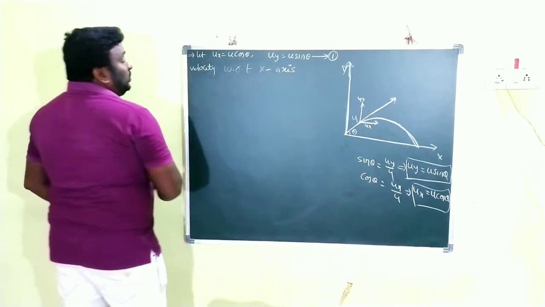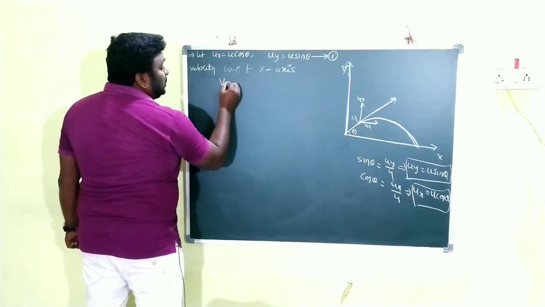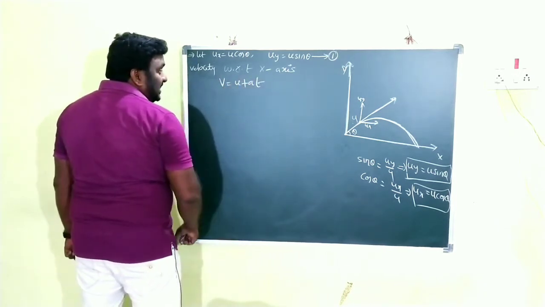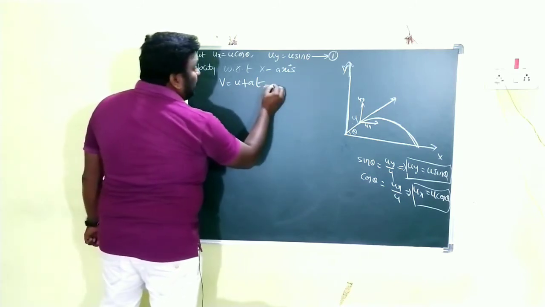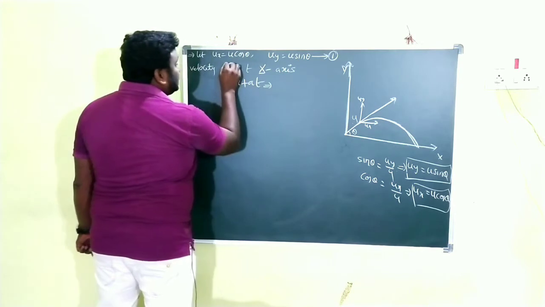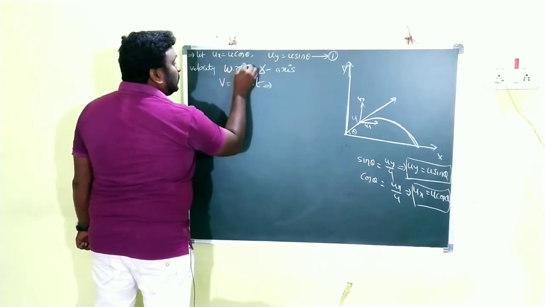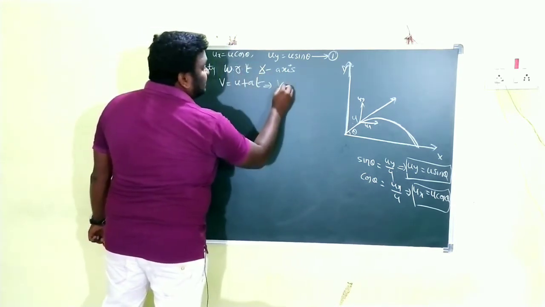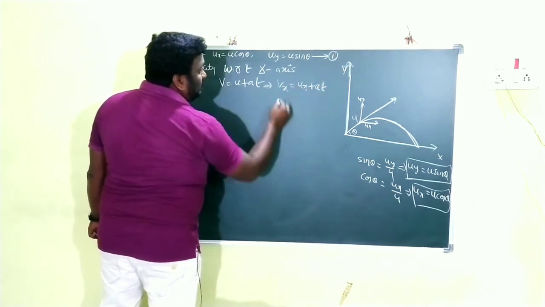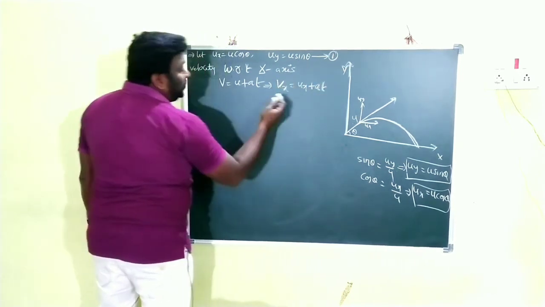Children, we know the equation v is equal to u plus at. So in this case I am going to write it with respect to the x-axis. So Vx is equal to ux plus at. Clear? Vx is equal to ux plus at.